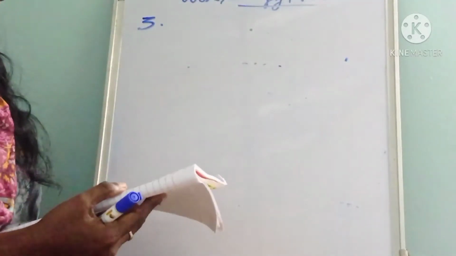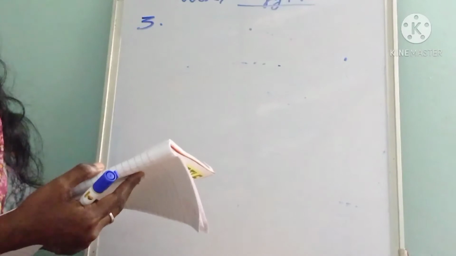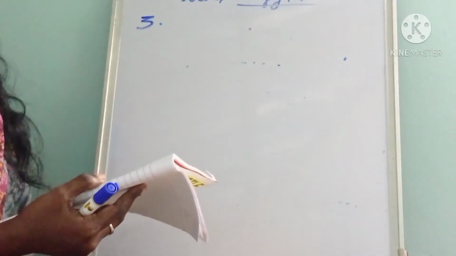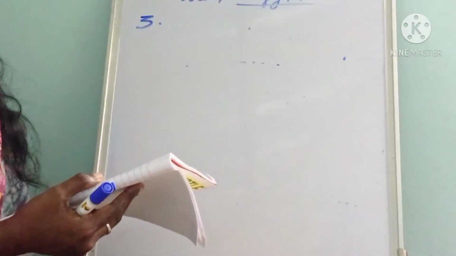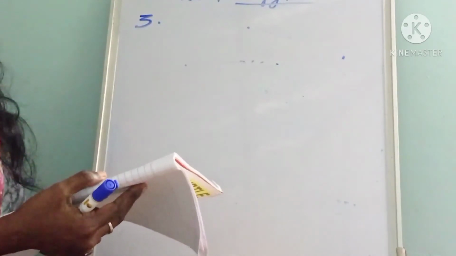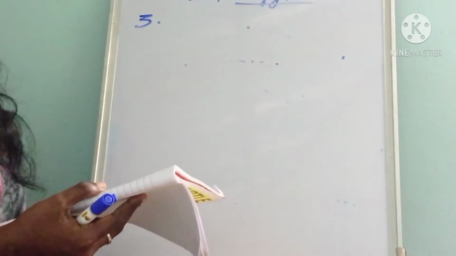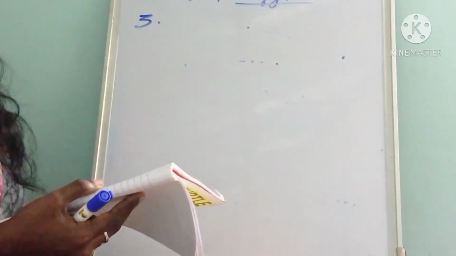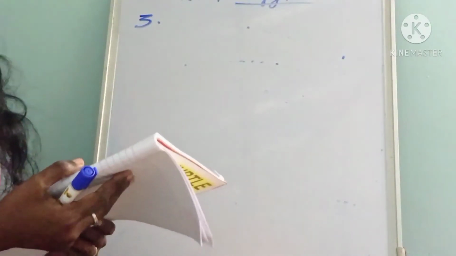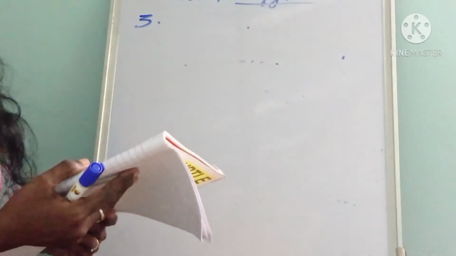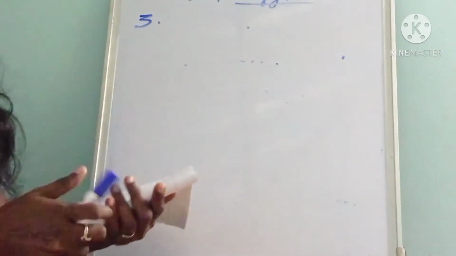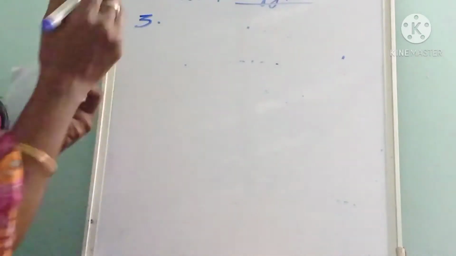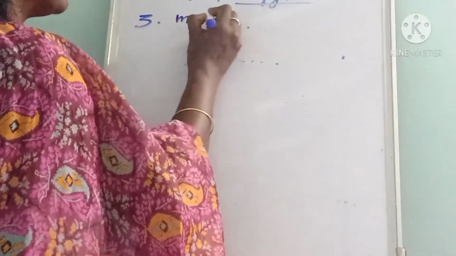Next, the third question is: a boy of mass 55 kg climbs upstairs 20 steps in 10 seconds, each step being 20 centimeter high. Calculate the power used by the boy in climbing the stairs. Use g equal to 10 meter per second square. That is the question. Here the mass of the boy is given as m is equal to